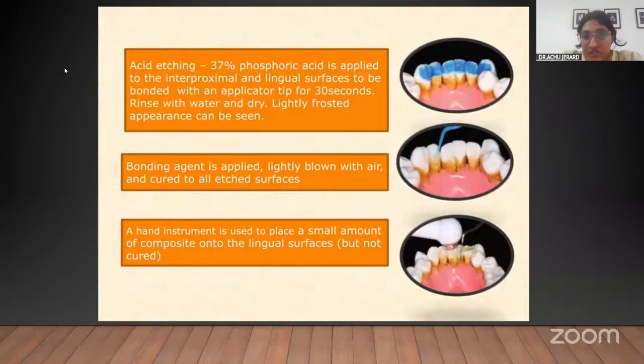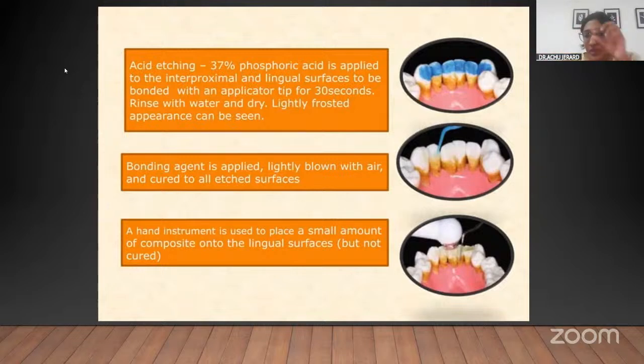And then a bonding agent has to be applied, and that surface is cured. And then with the help of a hand instrument, first you have to place a layer of flowable composite, and then this fiber mesh is placed. With a hand instrument, it is adapted well, and tooth by tooth, each tooth has to be cured.